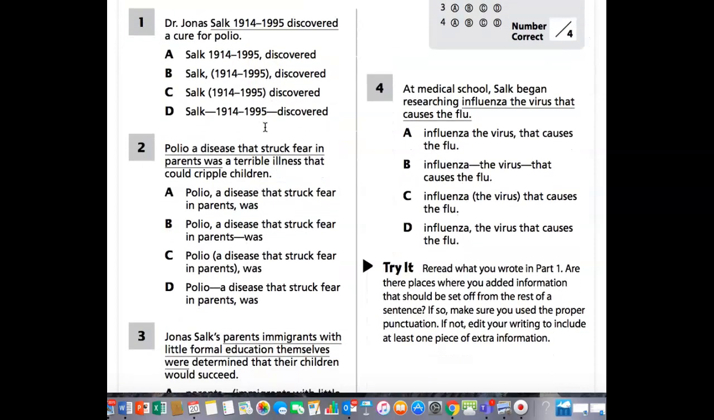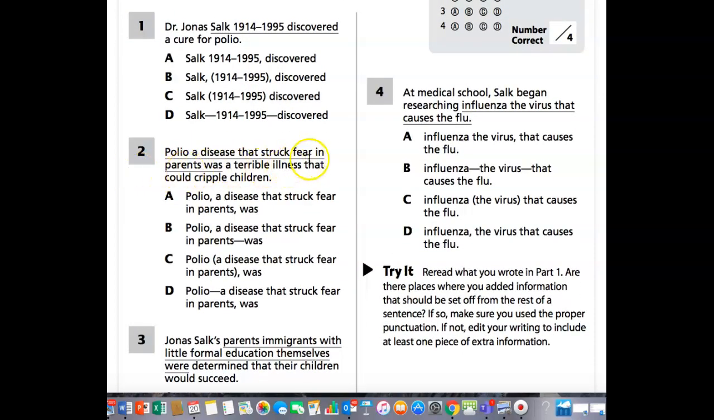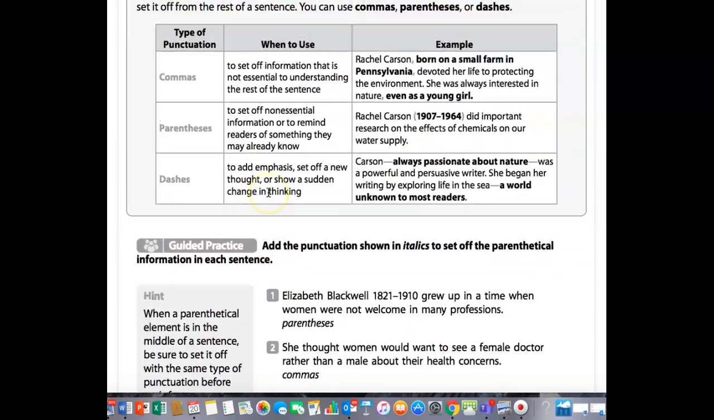Okay? Number 2, polio, a disease that struck fear in parents, was a terrible illness that could cripple children. Okay, so here, it's added information, but it's not necessary for the understanding of the sentence. So you could still understand polio was a terrible illness that could cripple children. We are adding something here.